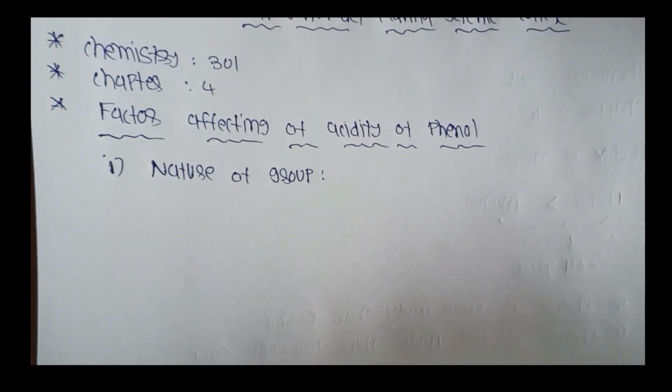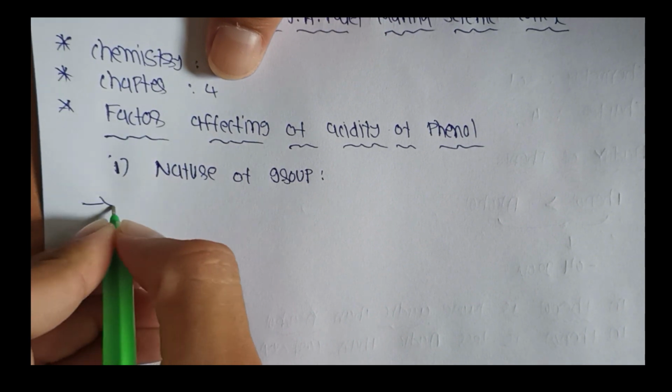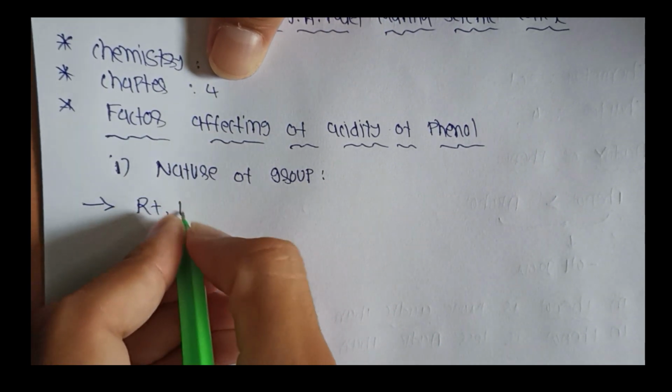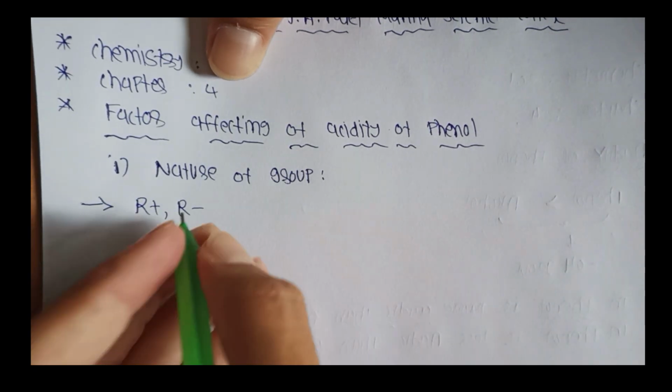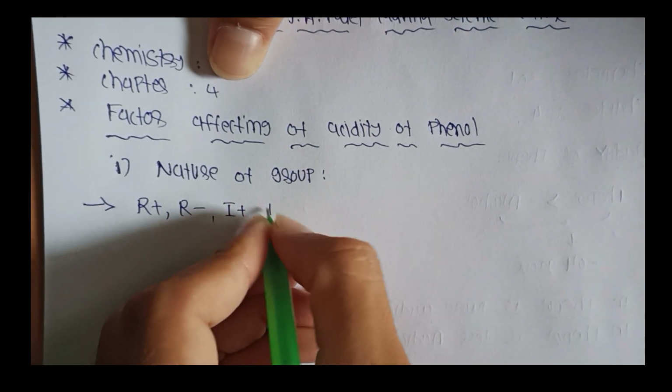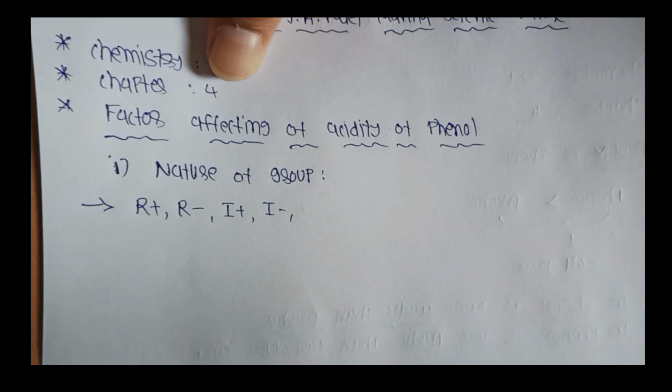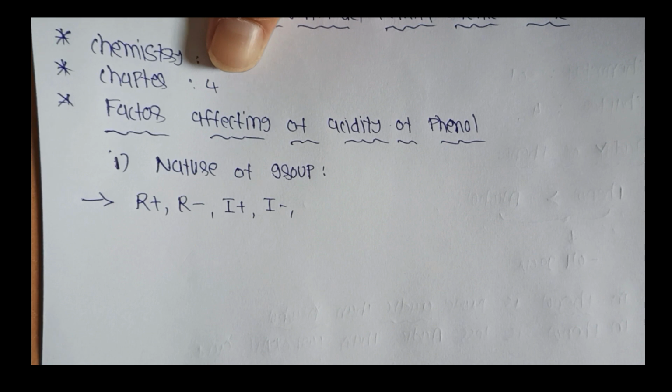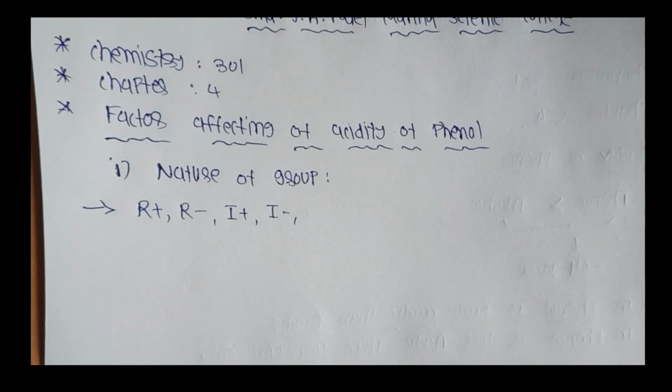In semester 2 we discussed R plus and R minus, meaning the resonance effect, and I plus and I minus, the inductive effect. These are the concepts here. Phenol acidity is affected by the resonance effect and the inductive effect, both of which affect this factor in acidic medium.